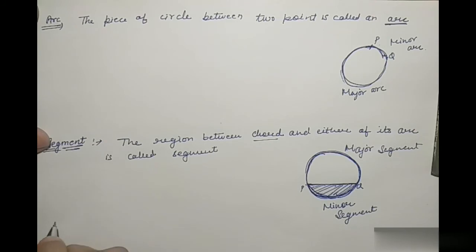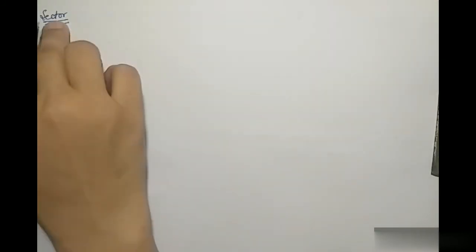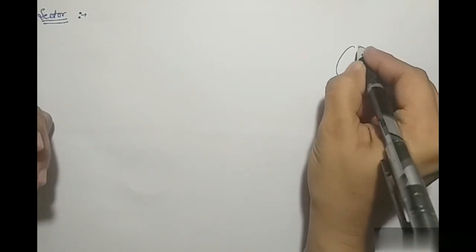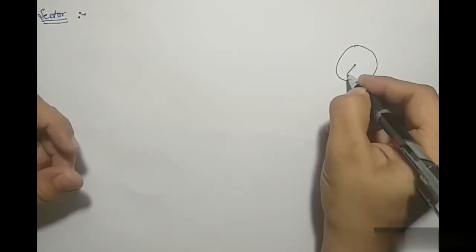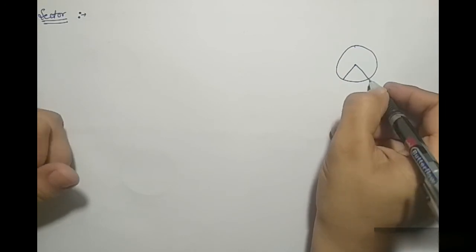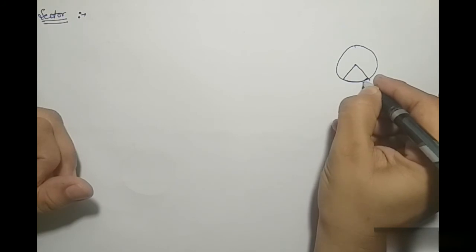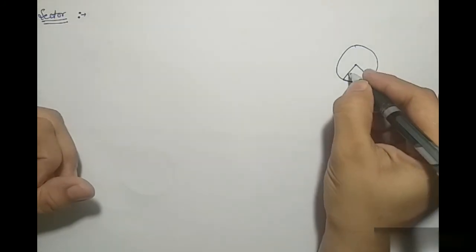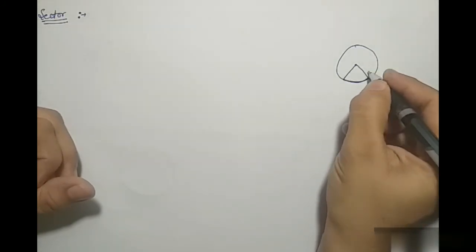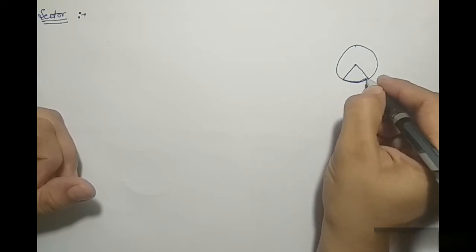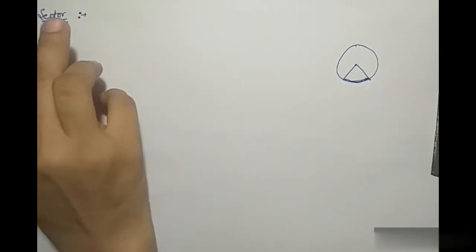Now sector, the area between the radius and arc. These are the radii, the area between the radius and the arc, that is called sector.